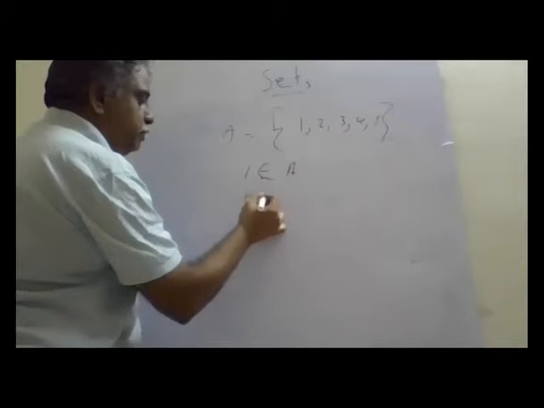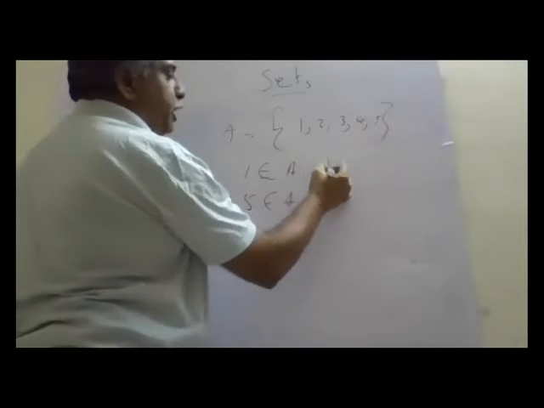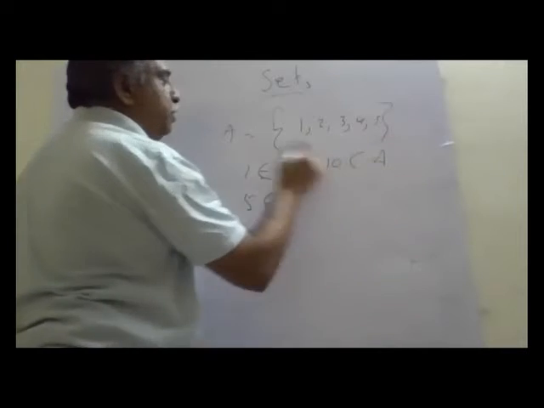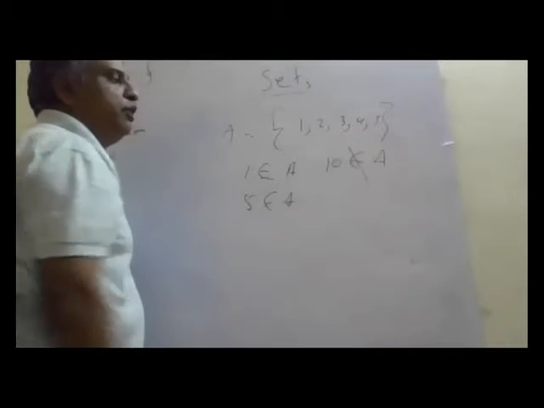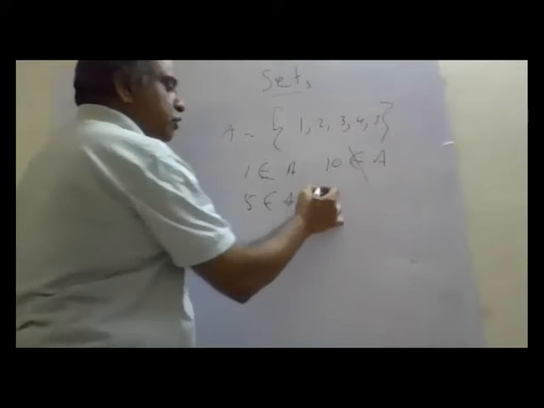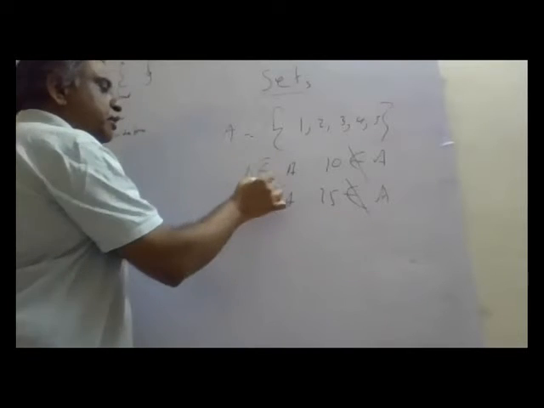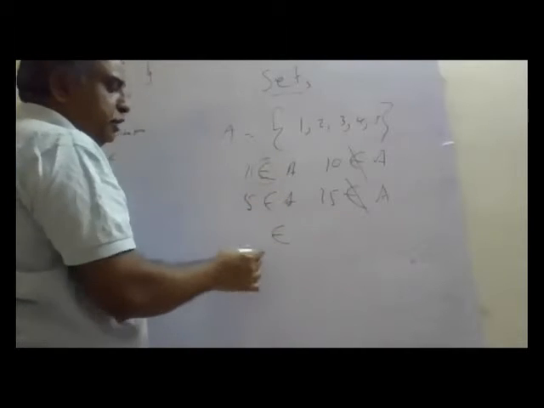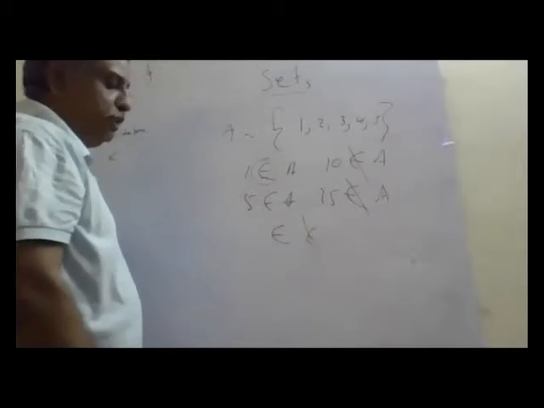Now 5. Does it belong to A? Yes. Now I put 10. Does 10 belong to A? No, 10 is not there. So it does not belong. Similarly, 15 does not belong to A. So the symbol ∈ is belongs to, and ∈ with a cross line is does not belong to.